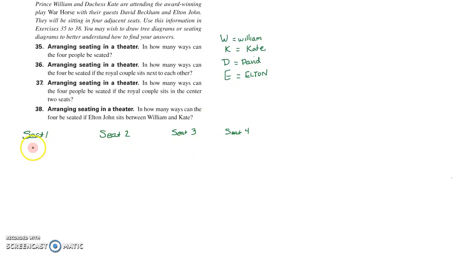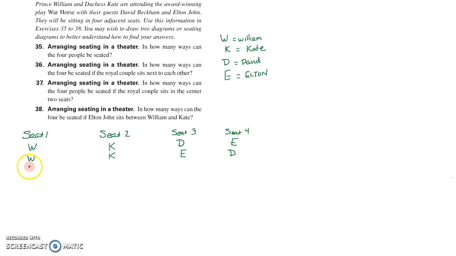And so the first possibility is that we have William right here in the first seat. And then right next to him, maybe Kate is here, okay? And then right next to her, David is here. And then that just leaves Elton. Okay, very good. Now, what I will do usually when I'm making these lists is change just one thing at a time. So let's leave William in his seat, and let's leave Kate in her seat. But now let's switch these 2, because that's another combination, another possibility. Okay, cool.